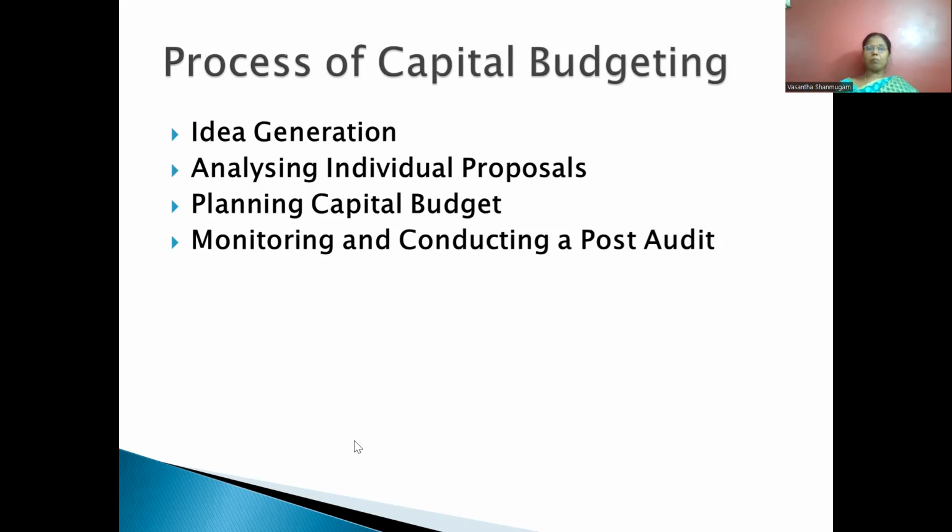In the payback period, the project which is able to recover the investment in the shortest period of time may be accepted. These are the two important methods used to evaluate capital budgeting in the traditional method.